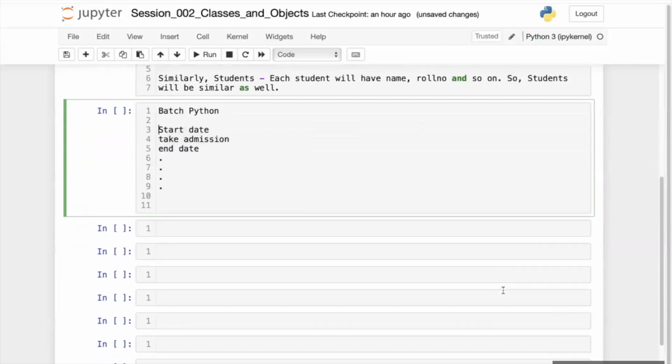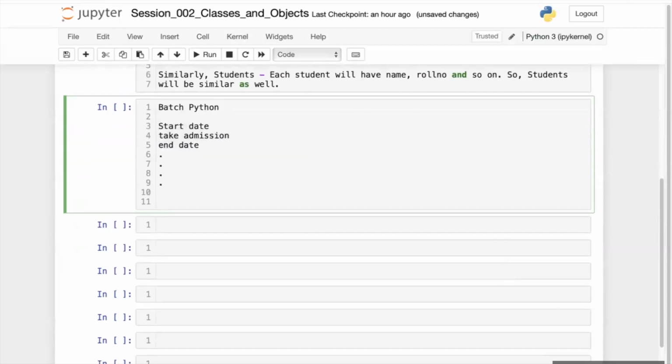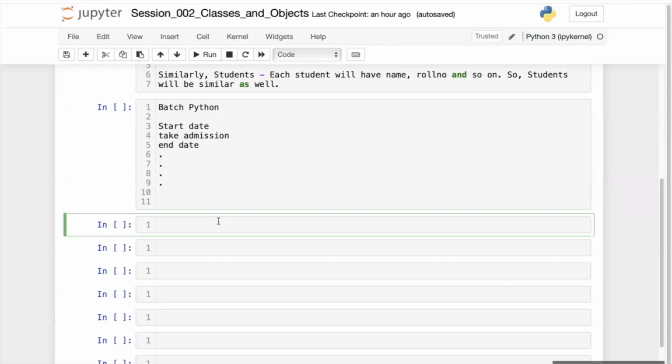Similarly, let's say I've created one batch called Python. Now let's understand it like this. Let's say I've created the batch called Python, and this batch has a start date, and this batch can take admission, and this batch has an end date and some other attributes. Now, I will create another batch.